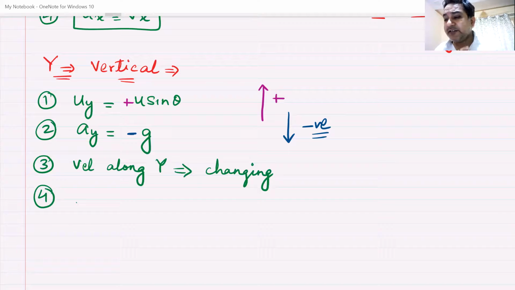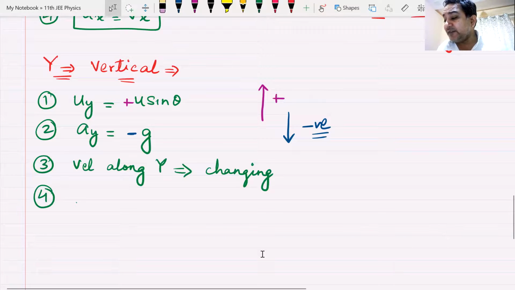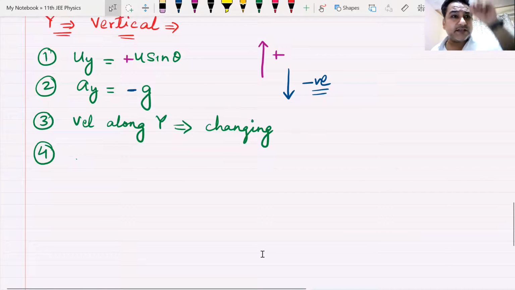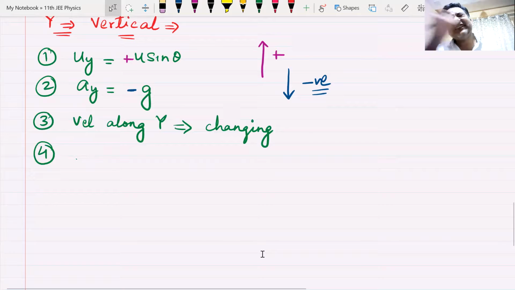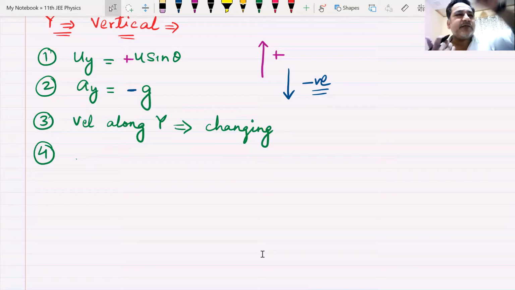So while we are discussing y-axis, we can forget x-axis motion, and while we are discussing x-axis, we can forget y-axis motion, because they are independent.